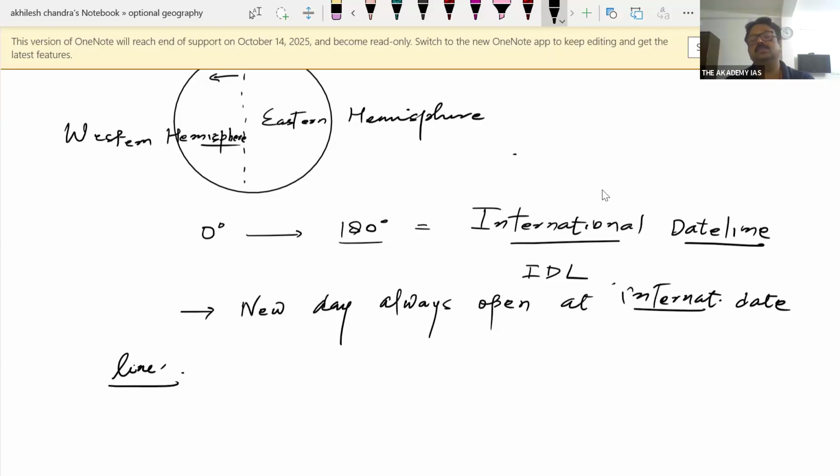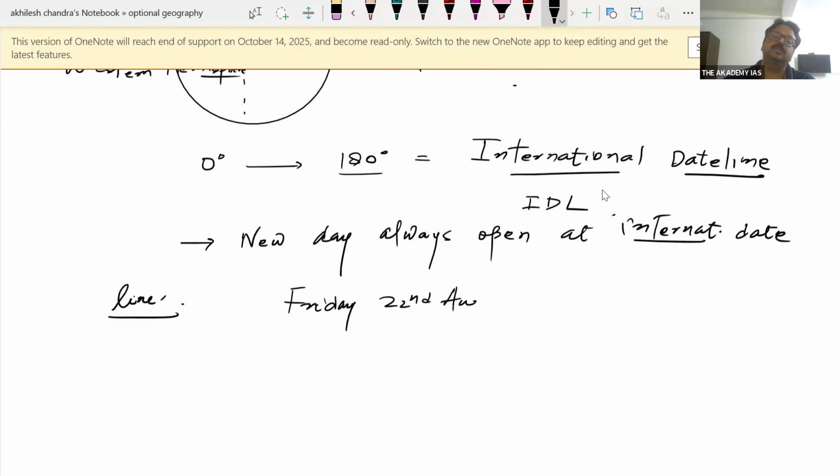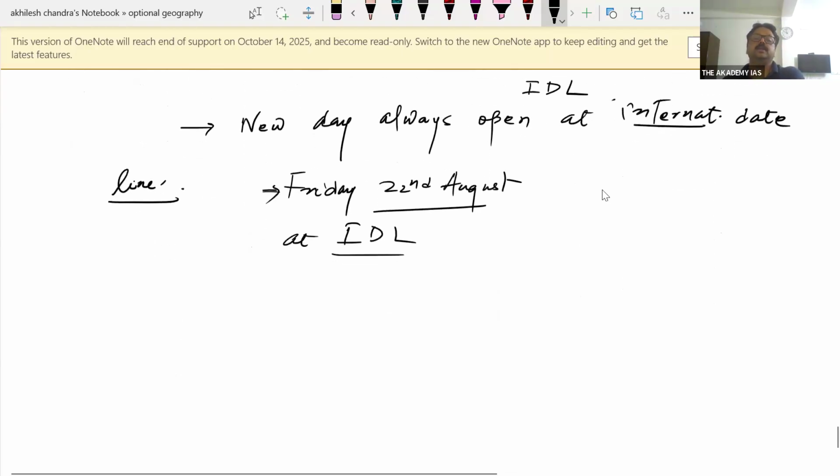Suppose today is Friday, the 22nd of August. This 22nd of August, Friday, happens for the first time on the earth at the international date line. This is what the international date line is.